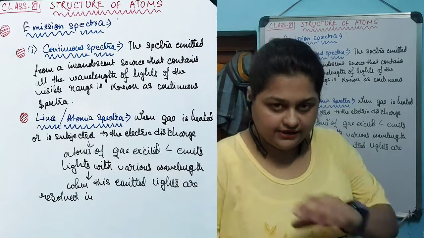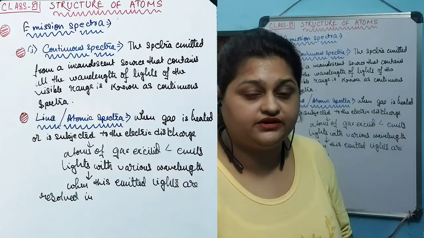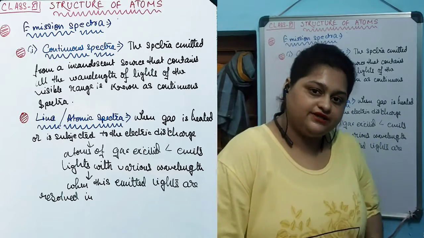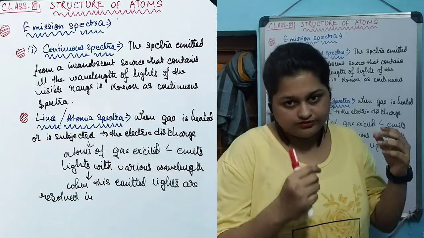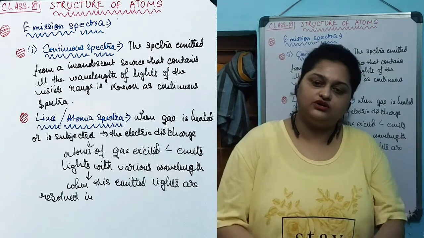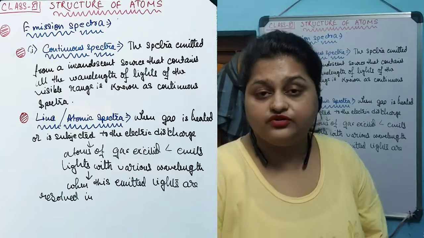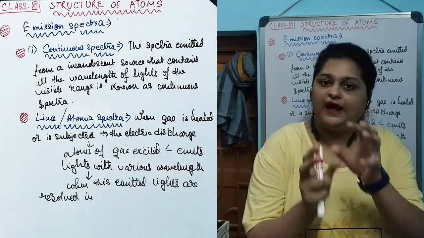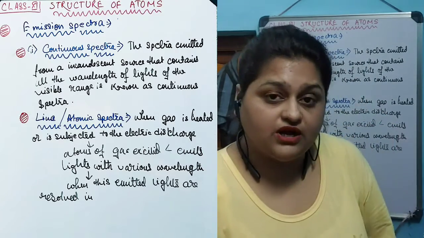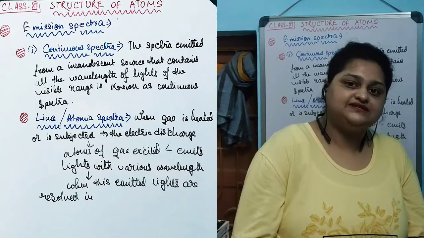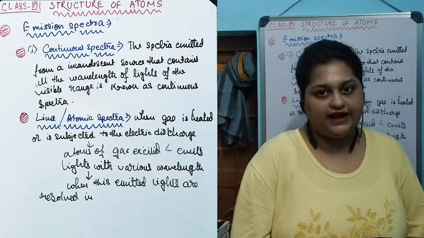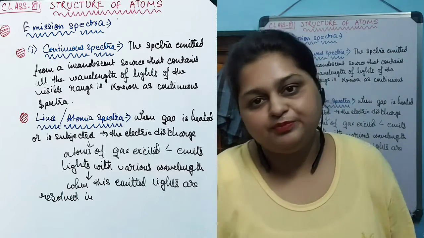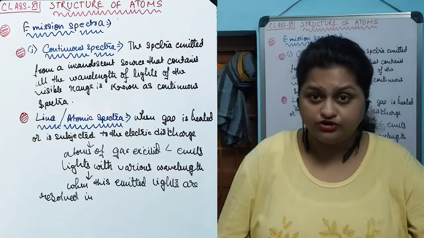When light or any such source of electromagnetic radiation, from an incandescent source, is passed through a spectroscope, the components of that electromagnetic radiation separate from each other and create a band of spectra. If that band of spectra consists of all the components of light, that is, all the colors of the light, that spectra is known as the continuous spectra.